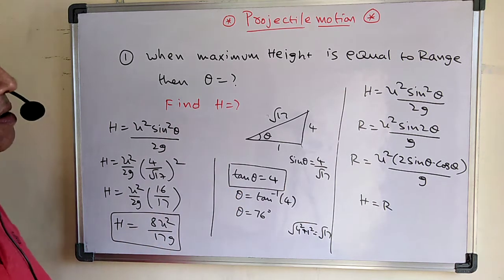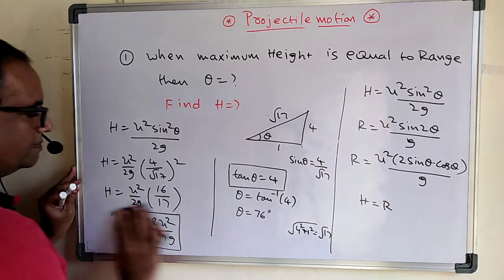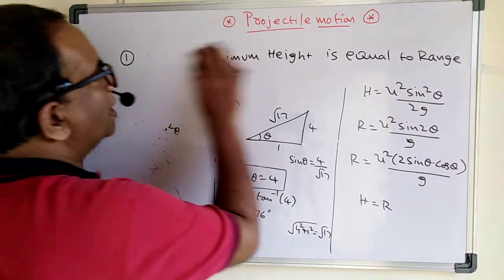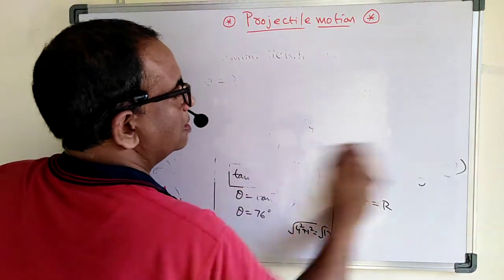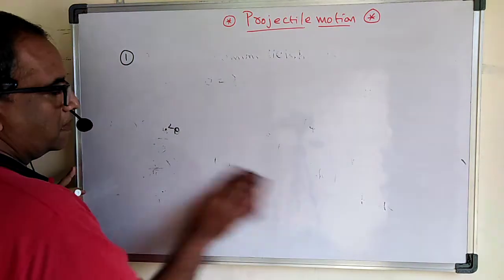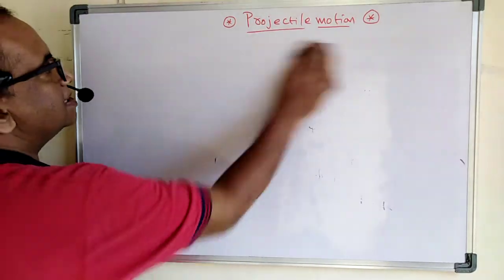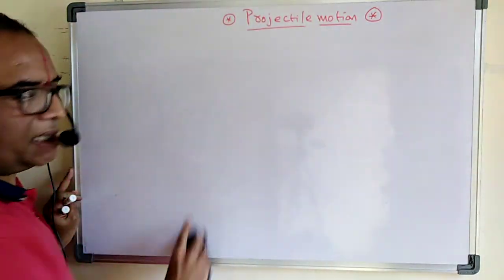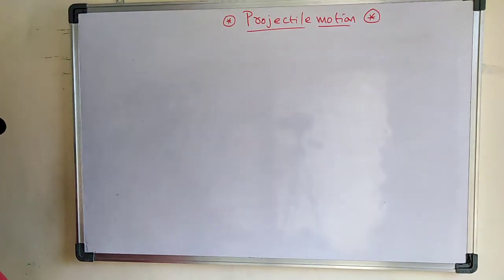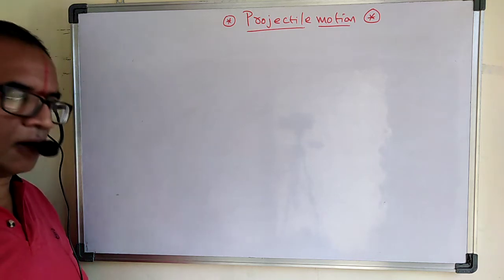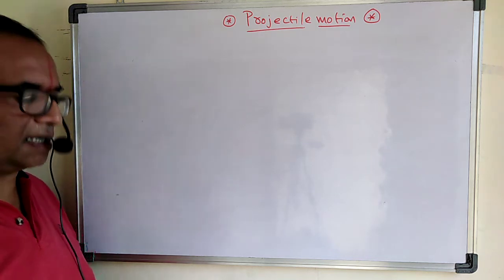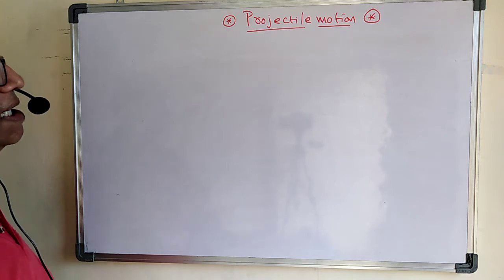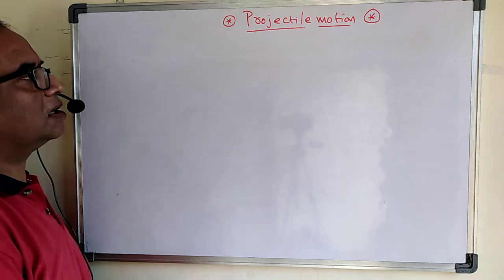Now let us look at the second point of the day. You can pause and copy. Now see the second point. We know about complementary angles. What are complementary angles? It is regarding range, which we discussed here.